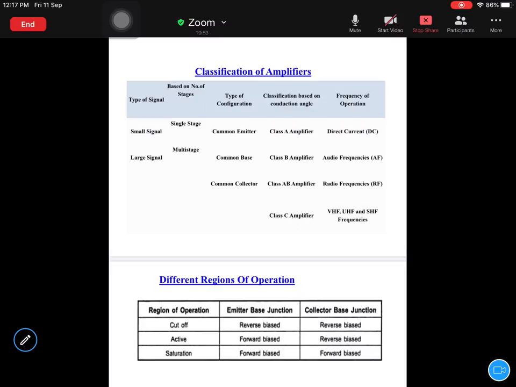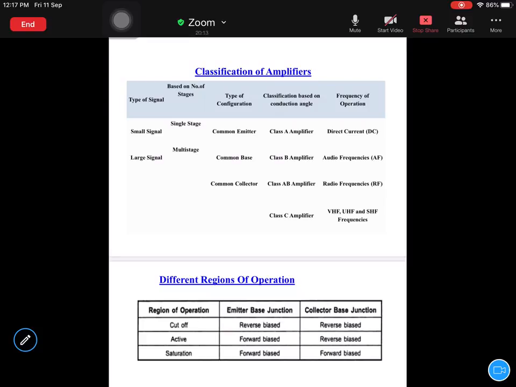One is common emitter, common base, common collector. Okay, and we know that common emitter is the more widely used one. Why? Because it provides both voltage gain and current gain.